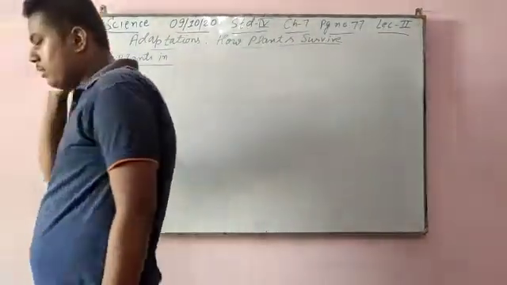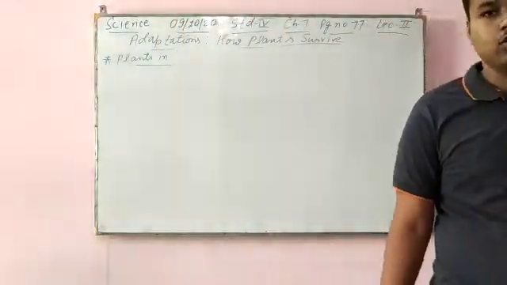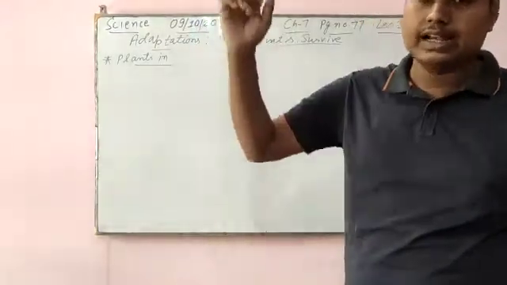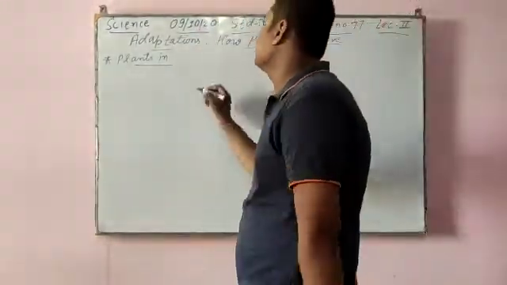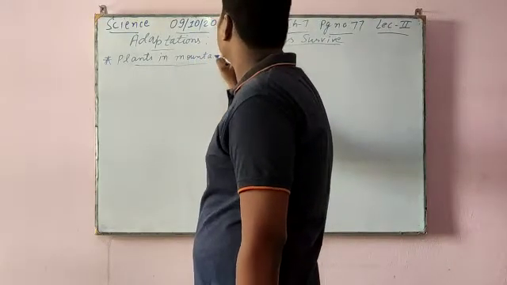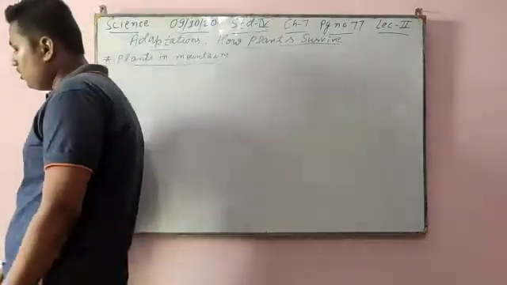Mountains are higher than plains and generally have a cold climate. Okay, because mountains are higher than plains, higher than land, higher than deserts, that's why they have a very cold climate.